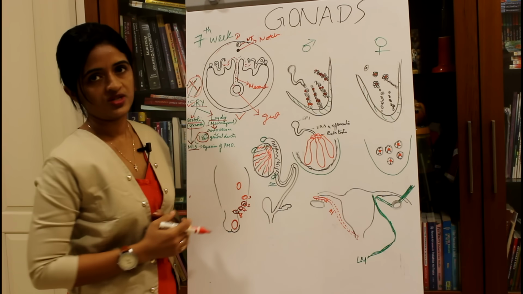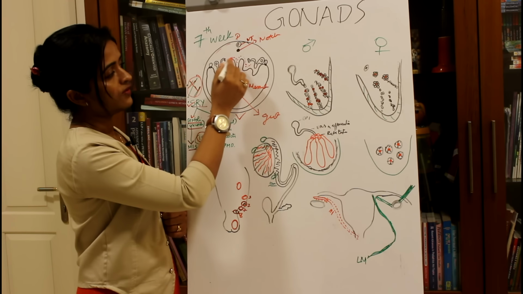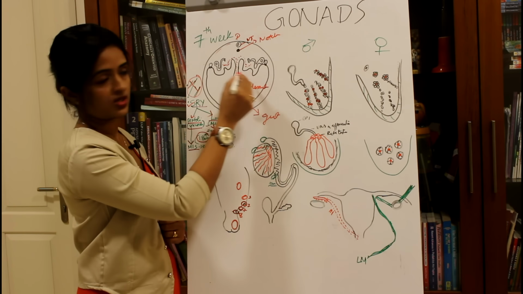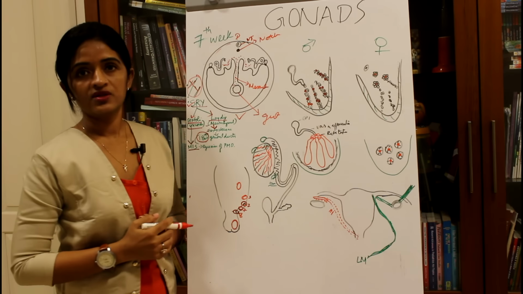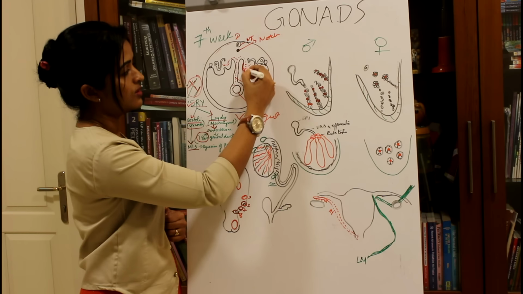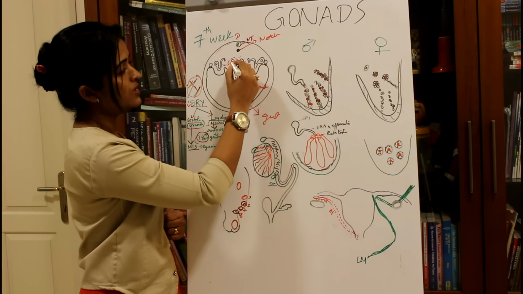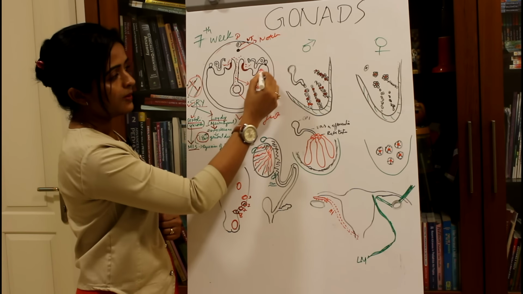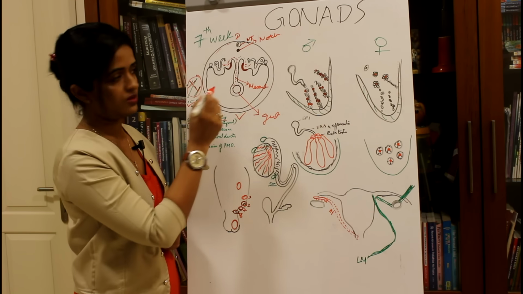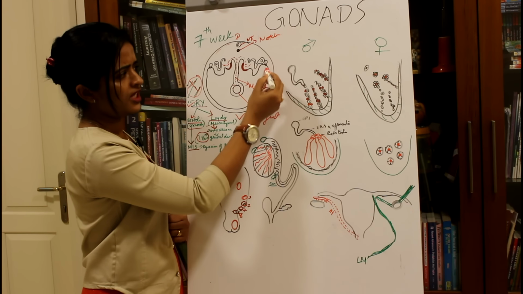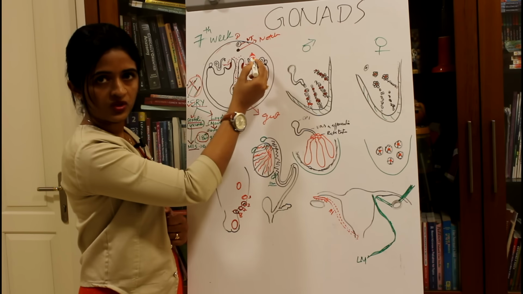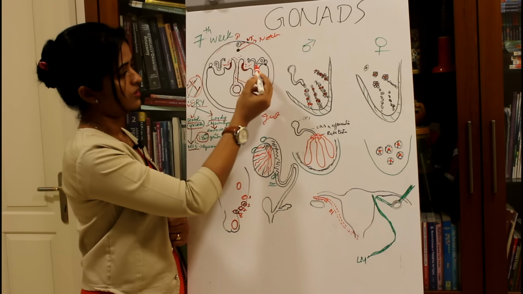Now let's see what are the changes happening. On either side of the dorsal mesentery, this region is known as the mesonephric region. On either side we have the mesonephric region. This is the medial aspect of the mesonephric region. This is called the coelomic cavity, where you have the hindgut suspended by the dorsal mesentery. So the lining epithelium of the entire cavity will be the coelomic epithelium. This region is called mesonephric region on either side of the dorsal mesentery.